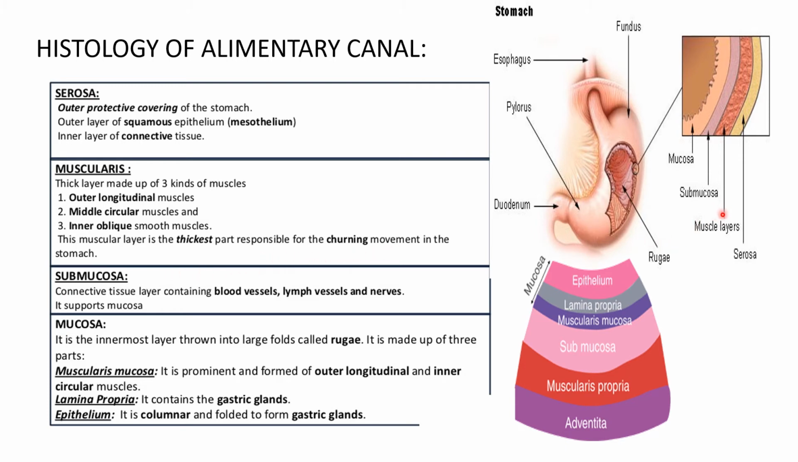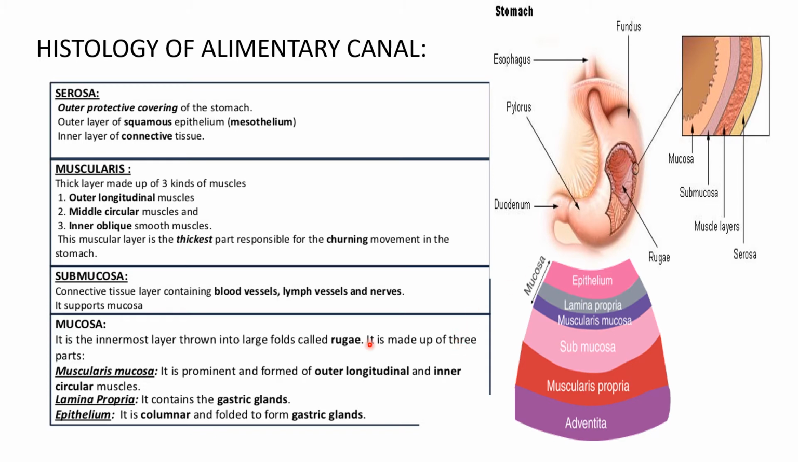Now inner to the muscle layer there is the submucosa layer, which contains connective tissue containing blood vessels, lymph and nerves, and it supports the innermost layer, that is the mucosa. Now the mucosa layer, the innermost layer, is thrown into folds, which are known as rugae. As you can see over here, it is thrown into folds.